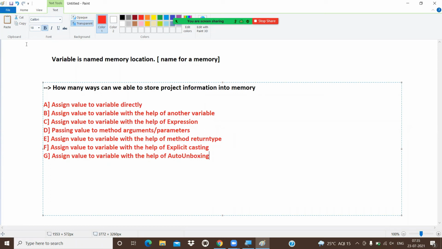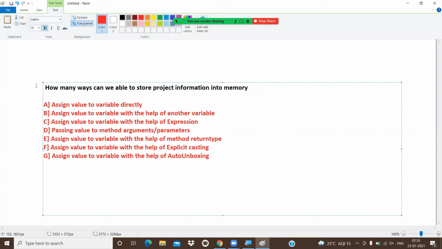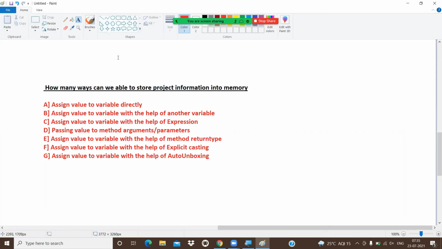Simply you can say we have different approaches to give the value to a variable, or to work with the project information, or to store project information into the memory. That depends upon our terminology, whatever terminology you use.